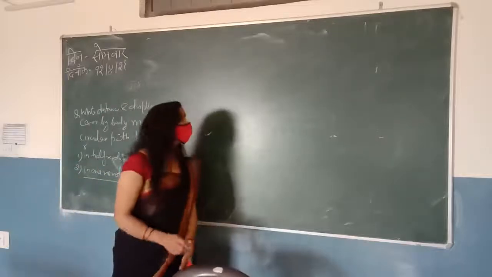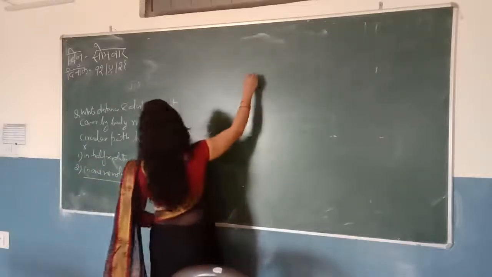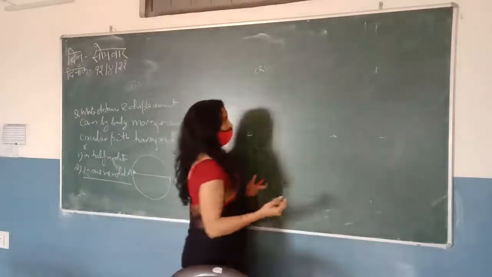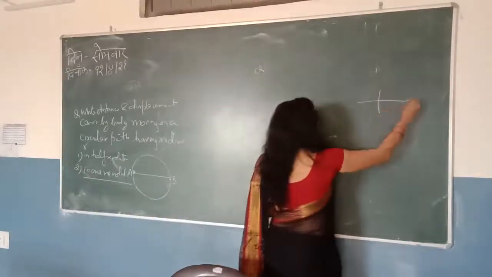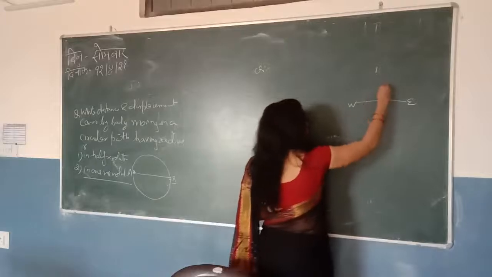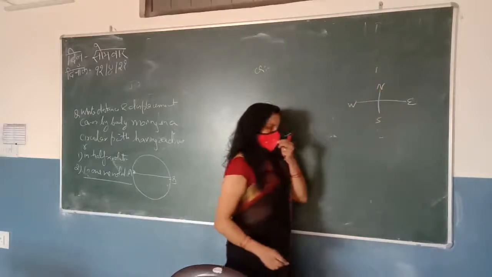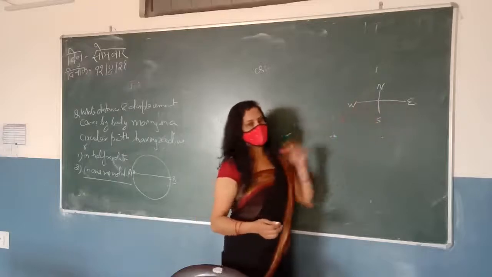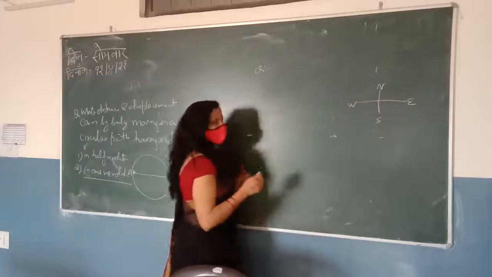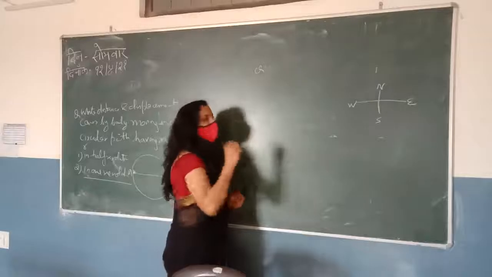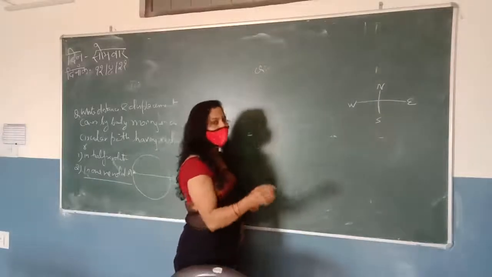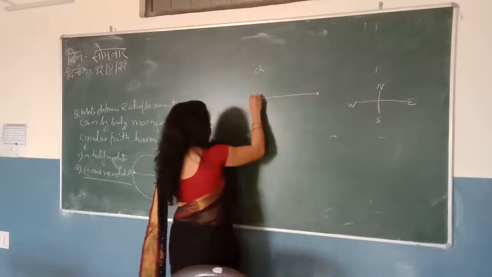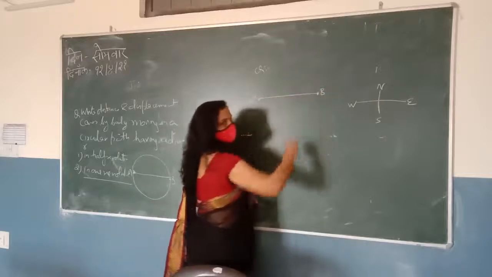More numerical questions you can write, like, suppose a boy, Amit. These are the directions: east, west, north, south. In our notebooks and in our boards we always mention east here, west, and north and south. Suppose a question is, Amit is traveling 3 km towards the east. I am making the figure here and you have to write the question in your notebook with answers.